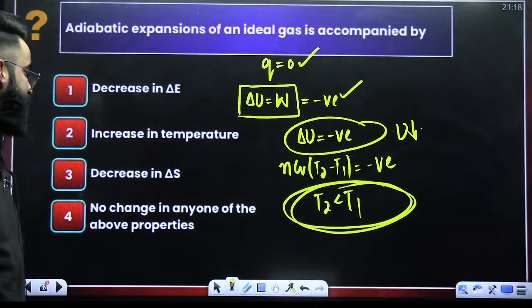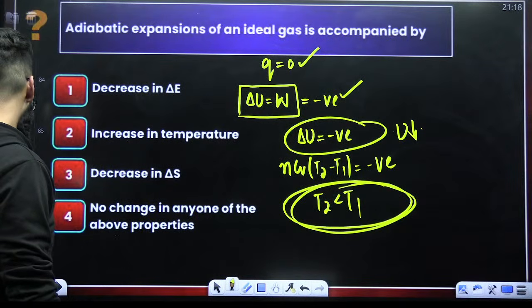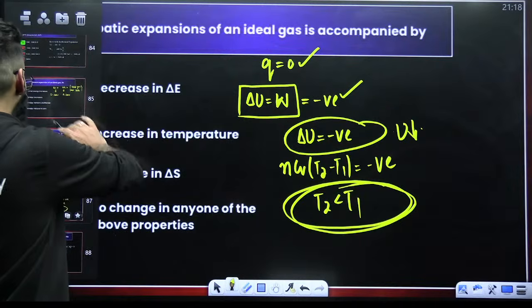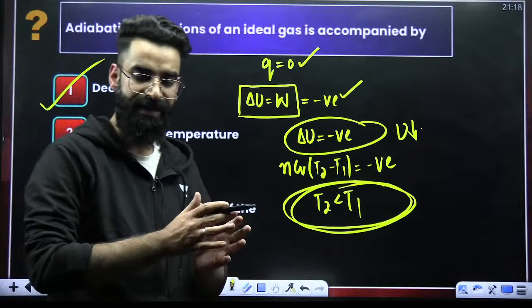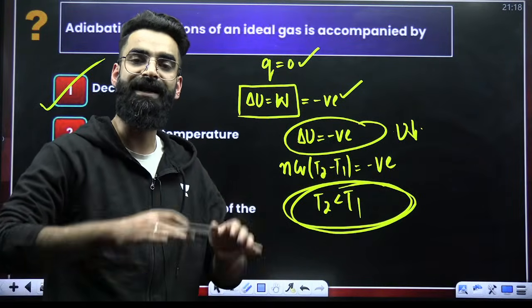What is the option, people? What is the option? What is the answer of this particular question? It has to be option 1. When the ideal gas undergoes adiabatic expansion, internal energy of the ideal gas decreases.